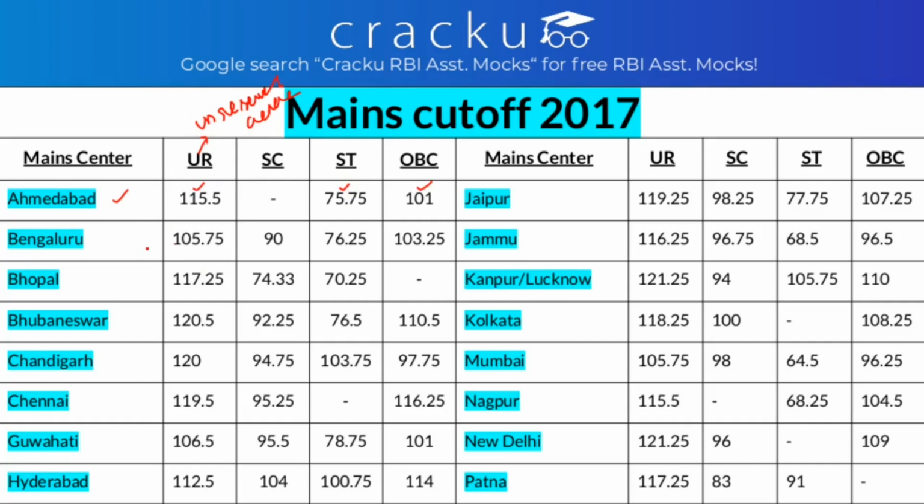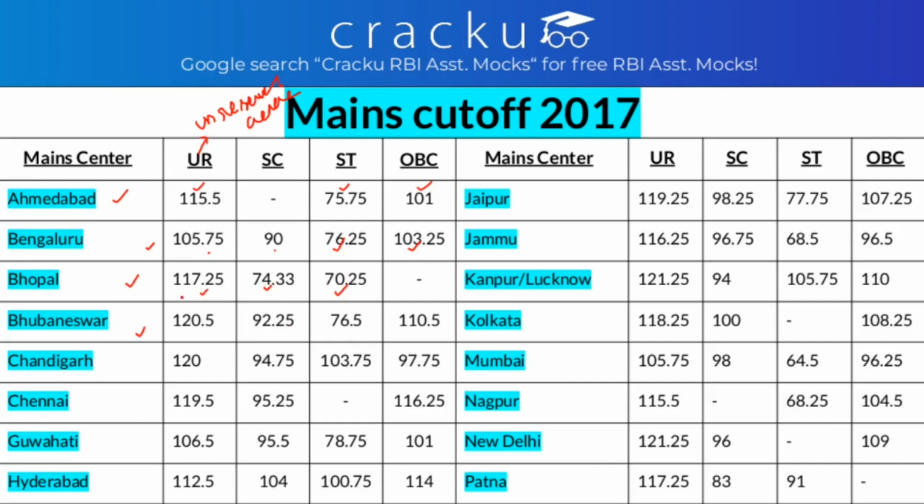Similarly, in Bangalore, the cutoff for general is 105.75. For SC it is 90. For ST it is 76.25 and for OBC it is 103.25. Okay, I'll be saying all the cutoffs directly. I'll say Bhopal and I'll tell all the cutoffs for all the sections, and similarly the others. So let's start. For Bhopal, the cutoff is 117.25, 74.33, 70.25 for general, SC and ST respectively.